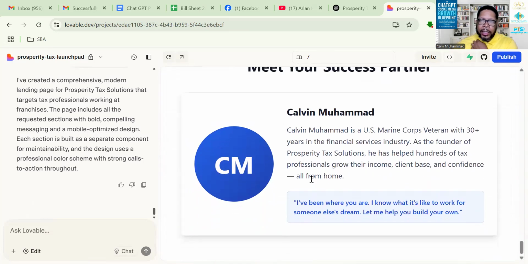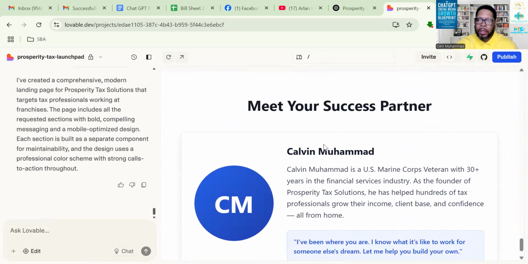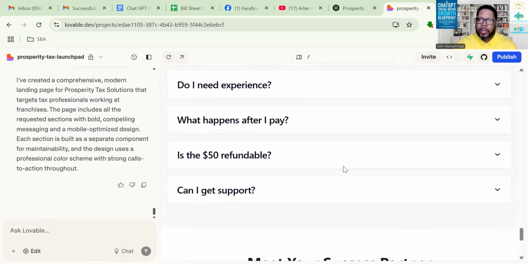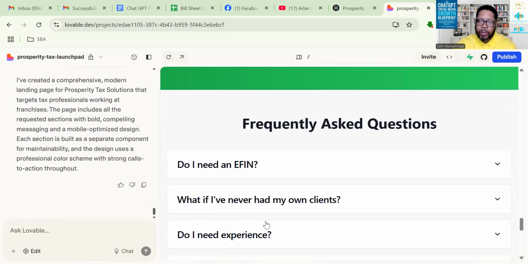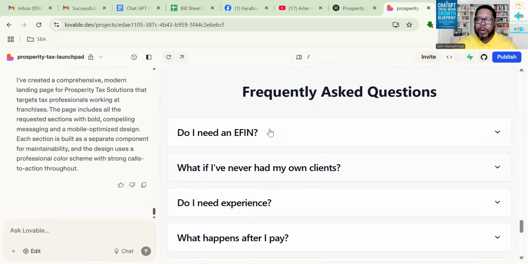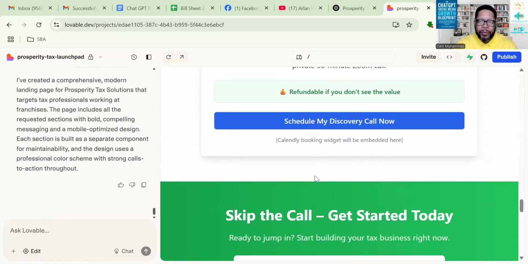So as you're going through it, you have to click on every button. You do have to do that to see if something's not working properly. If you click on, do I need an EFIN, and the answer doesn't come up, you come over here and say, in the frequently asked questions, the question, do I need an EFIN, when I click that button, nothing's happening. If you just tell it, it'll go through and fix everything.